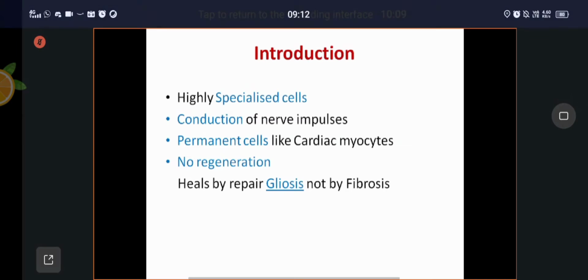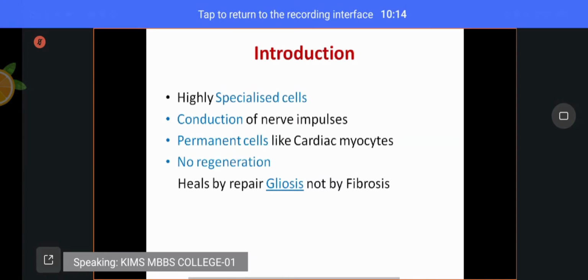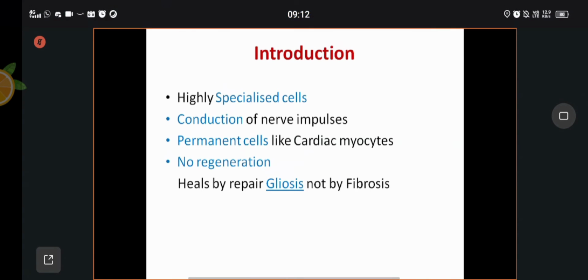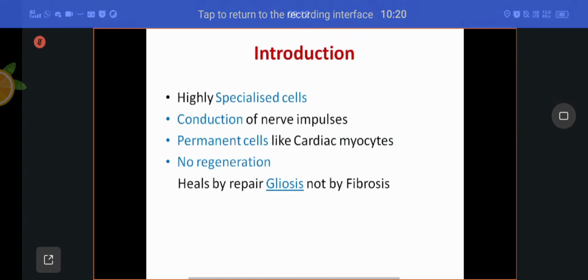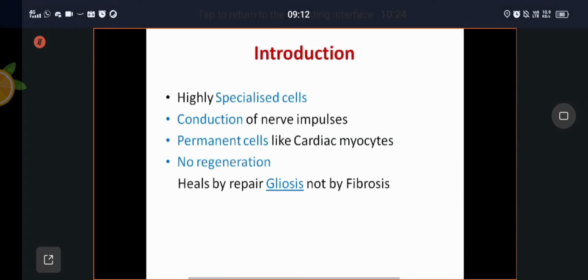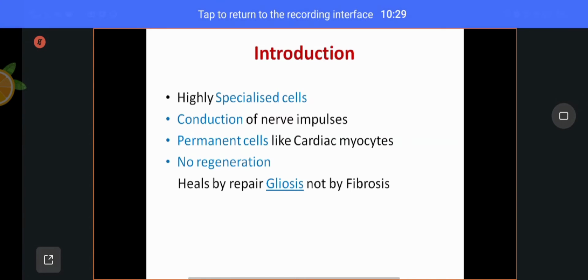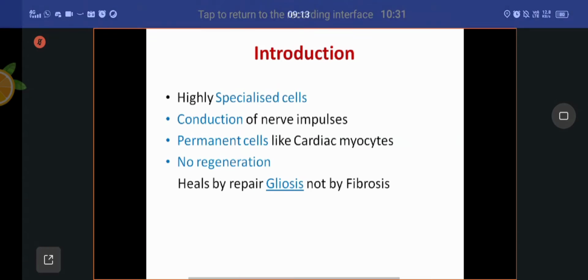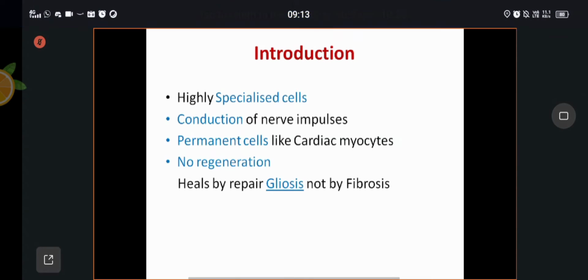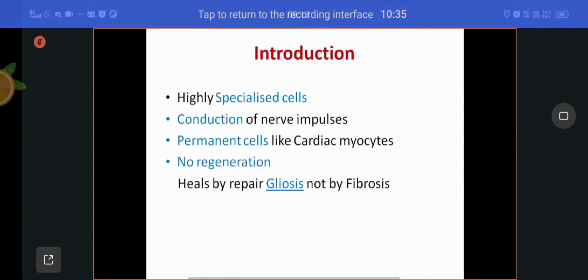Everywhere in the body, the repair is by the fibrous tissue. That process is called fibrosis, except in the brain or central nervous system. Here the repair is not by fibrous tissue, it is by neuroglial cells, astrocytes. Hence it is called gliosis, but not fibrosis. This you have to remember.